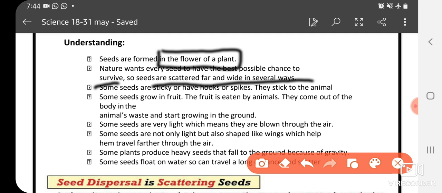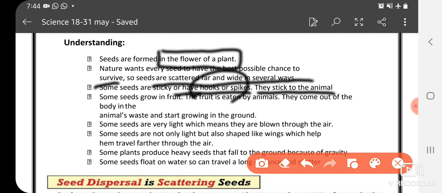Okay, some seeds are sticky or have hooks or spikes. The seeds which are having hooks or spikes, they stick to the animal. They stick to the animal means they stick to the body or the coating, the fur, hair or the outer skin of the animal, and when the animal moves from one place to another, the seed will automatically move because it is attached or stuck to the animal.